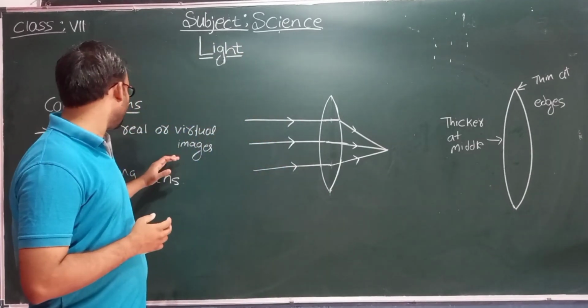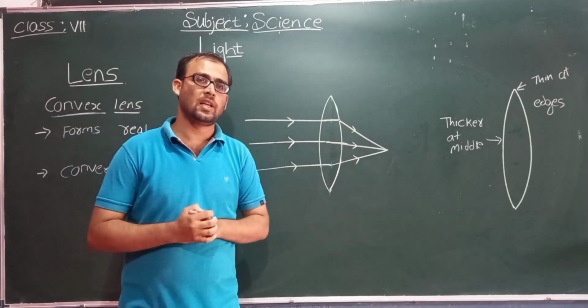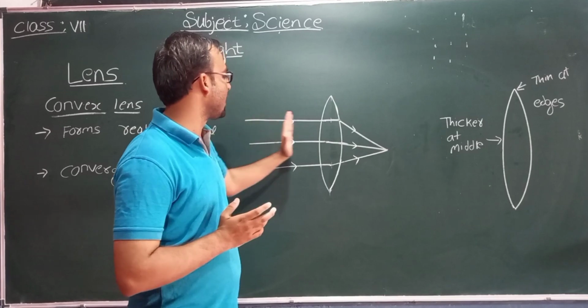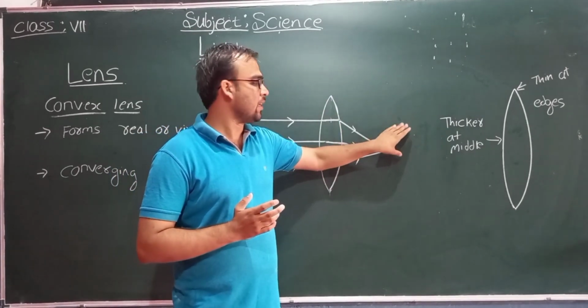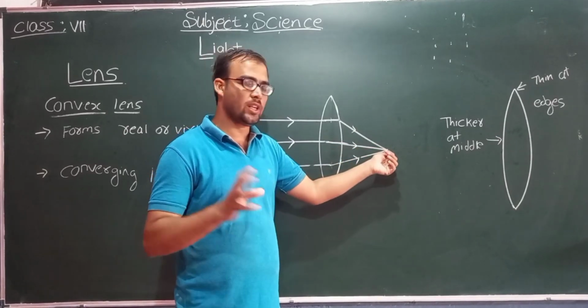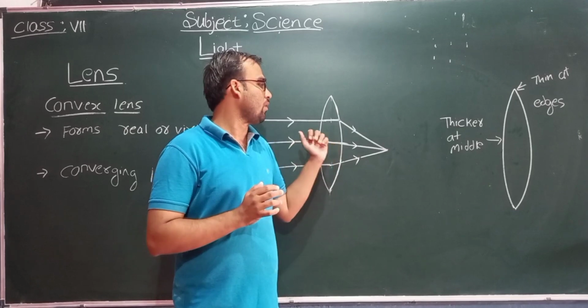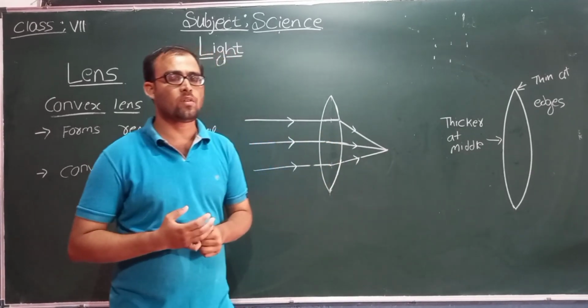Convex lens is also called a converging lens. Why? Because whenever light rays are incident at one surface of a convex lens, at the other surface the rays are converged at a point. Because of this reason, the convex lens is called a converging lens.